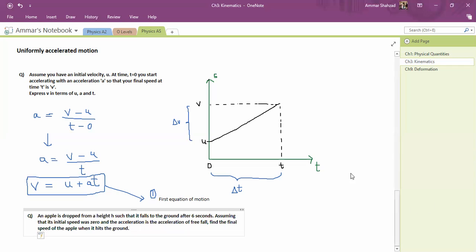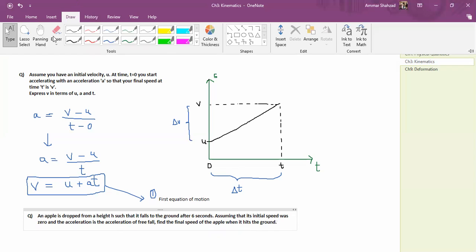This is your question. So how will you apply this? The time taken is 6 seconds.